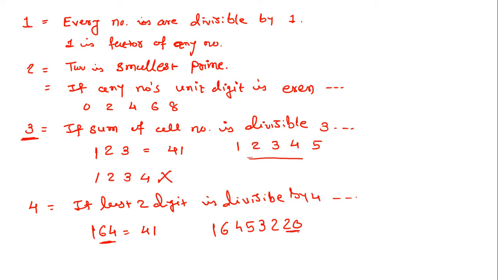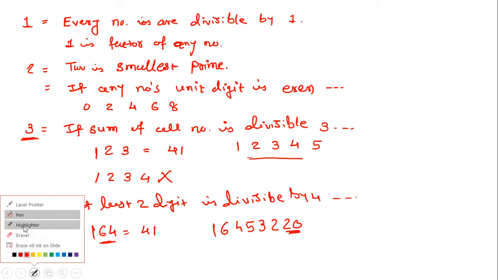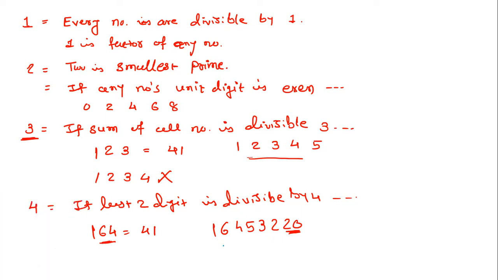Here we have to just focus on the last two digits, that is 20, and 20 is divisible by 4, as you all know. Actually you don't have to divide, but if you divide, you will get the answer 1 6 4 5 3 2 2 0 divided by 4 is 41,133,05.